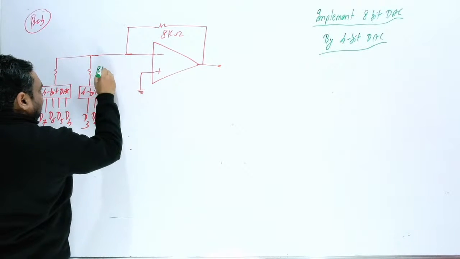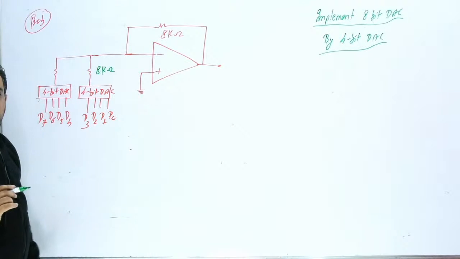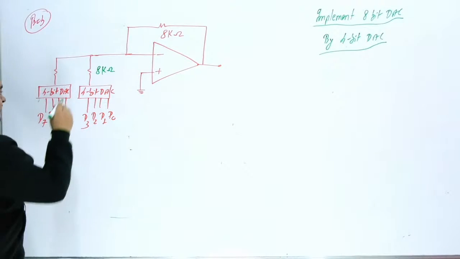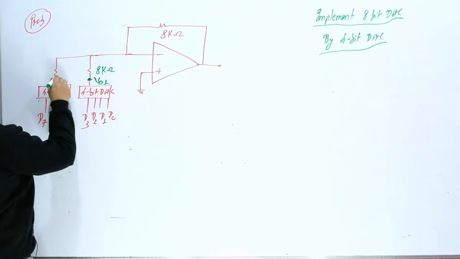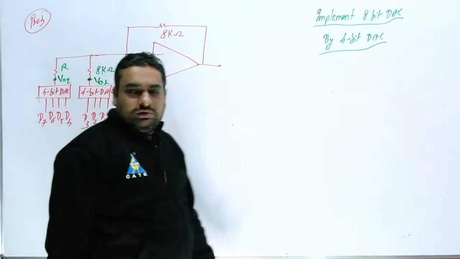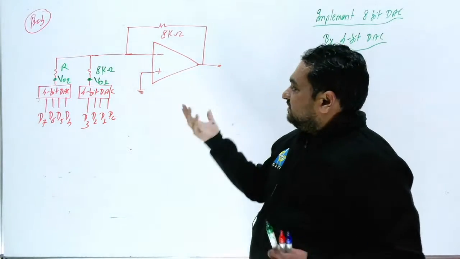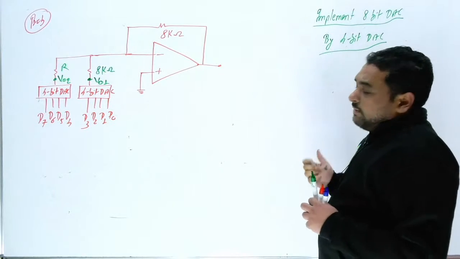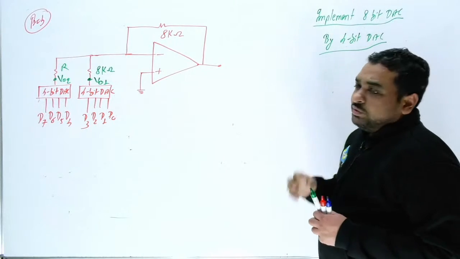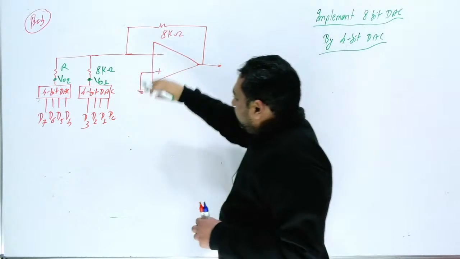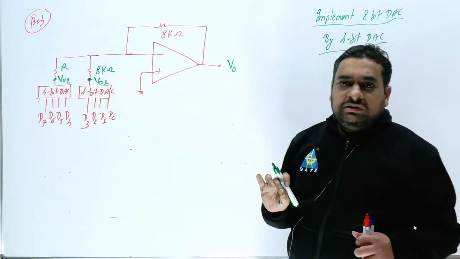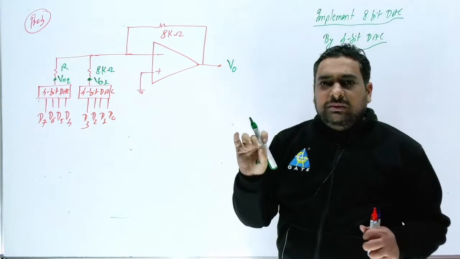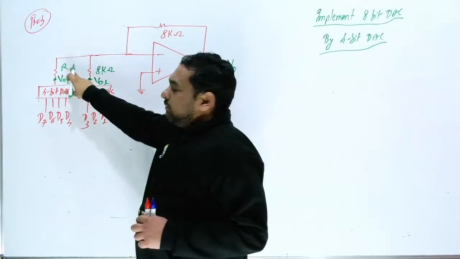This resistor is 8 kilo ohm. Now they have said the output of this DAC is V01, the output of this DAC is V02, and this resistor is R. So this is the design. You have 4-bit DACs, but you want to implement an 8-bit DAC, so this complete circuit with output V0 will work as an 8-bit DAC. Then what will be the value of this R?